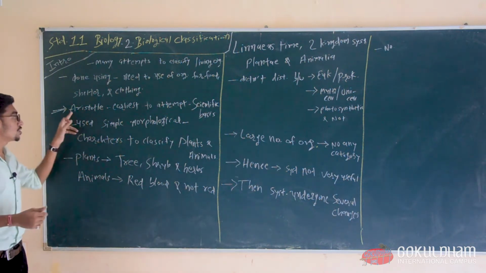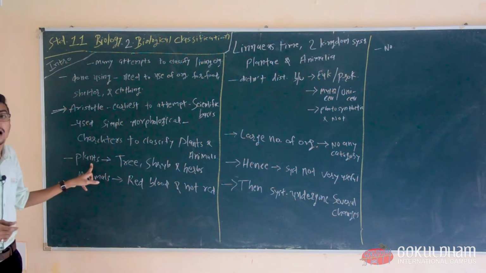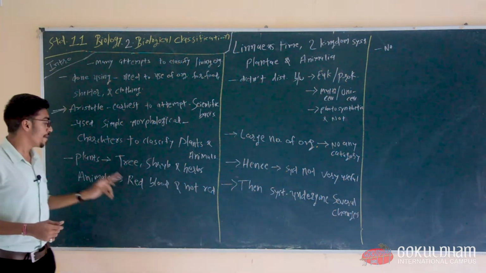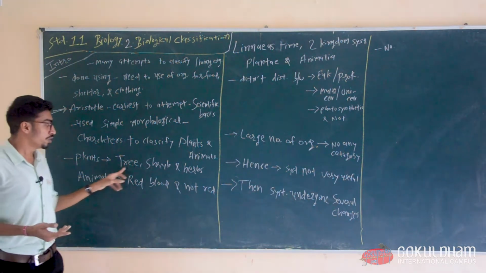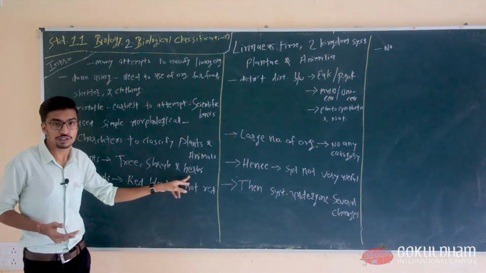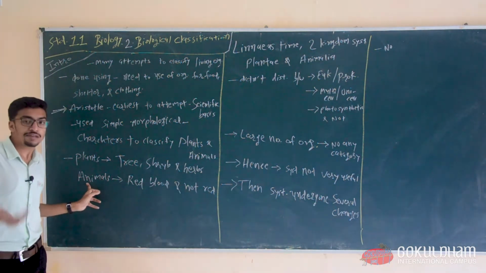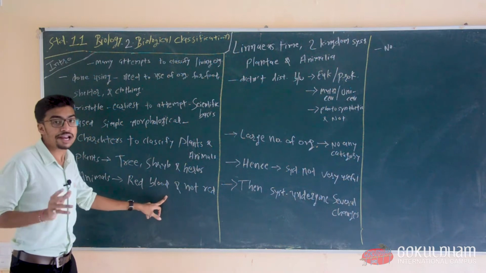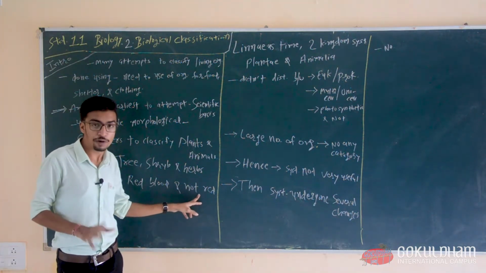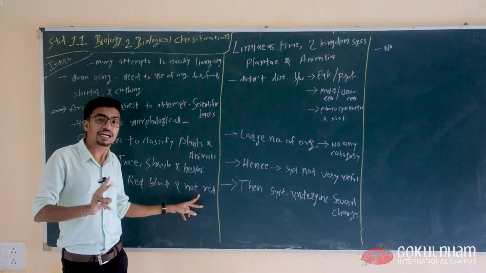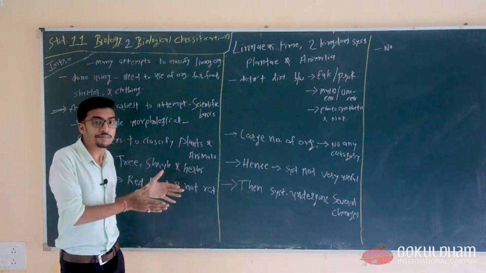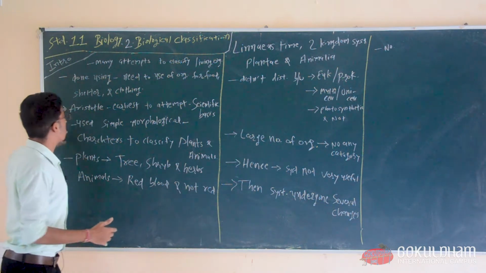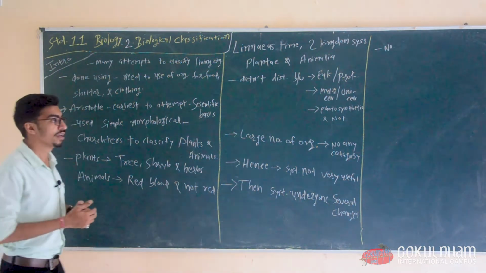Now in Aristotle's time, plants were classified into trees, shrubs and herbs. And animals were classified into two categories: those which have red blood and those which do not have red blood. So there are two different categories of animals, red blood animals and non-red blood animals. So this is the system of Aristotle.